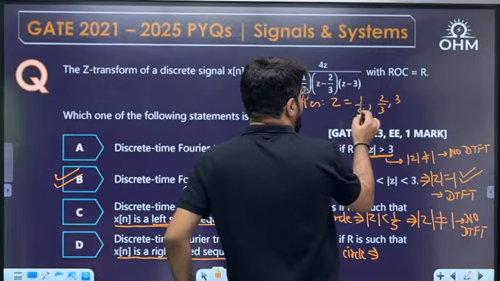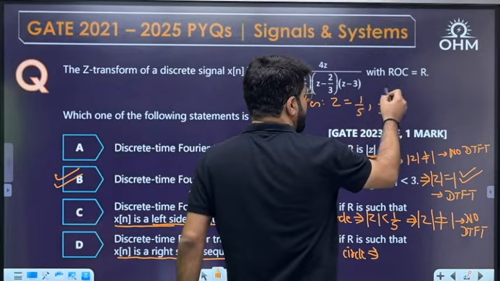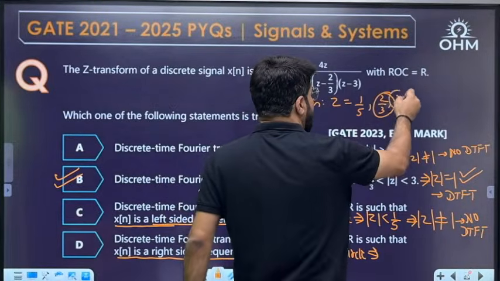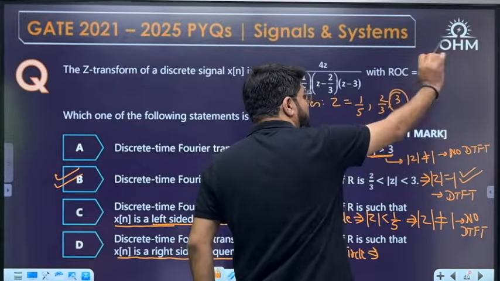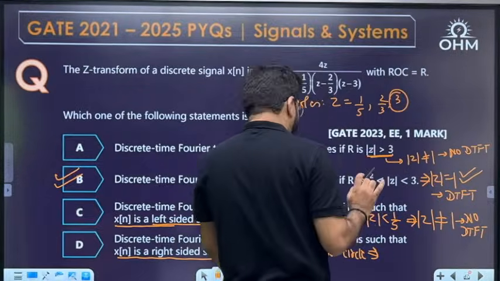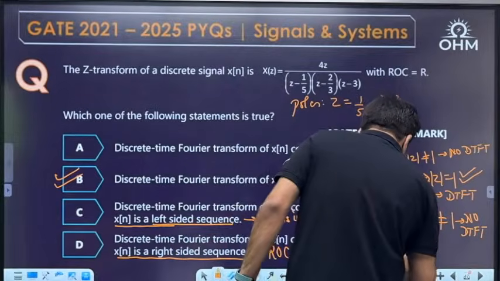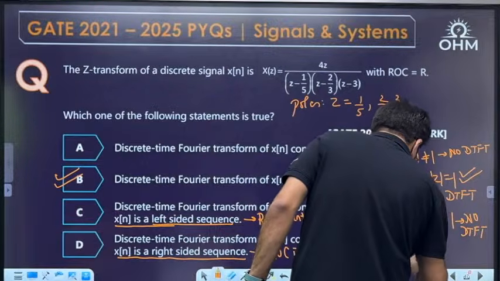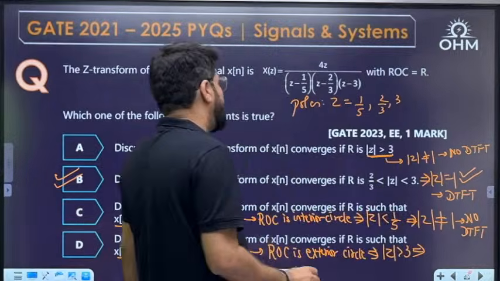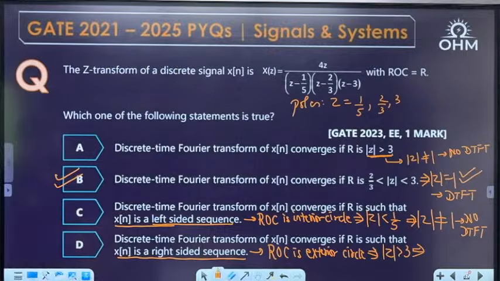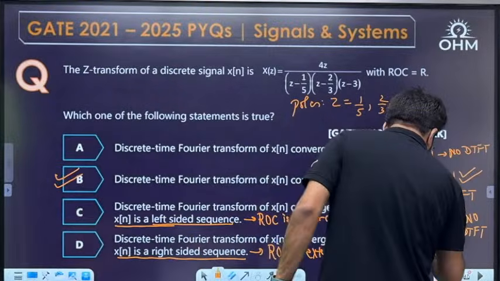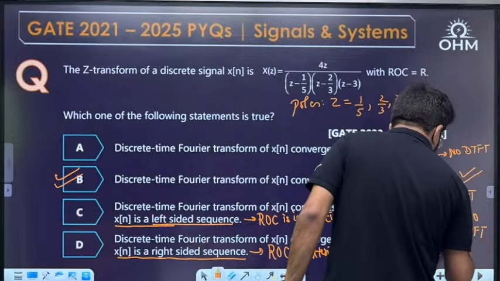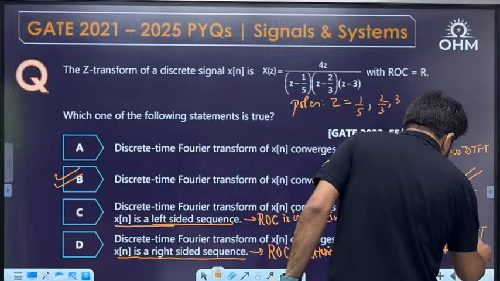Because suppose you take ROC |z| greater than 1/5, if you go outside 1/5, 2/3 and 3 will come. A pole cannot come. So if you go outside 3, none of the poles will come because there is no pole after 3. The outermost pole, so the ROC will be |z| greater than 3. And if the ROC is |z| greater than 3, it cannot include 1. This is similar to option A only.